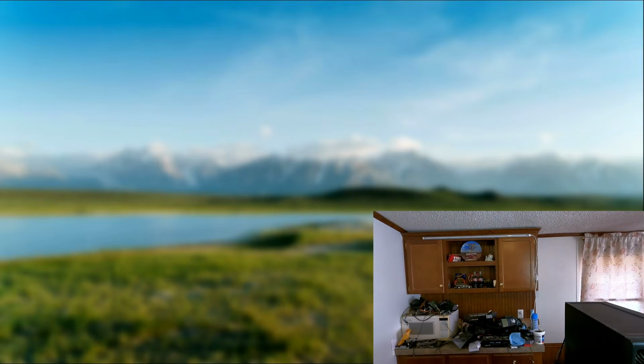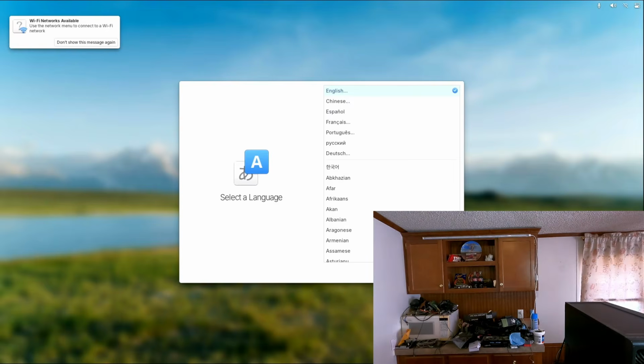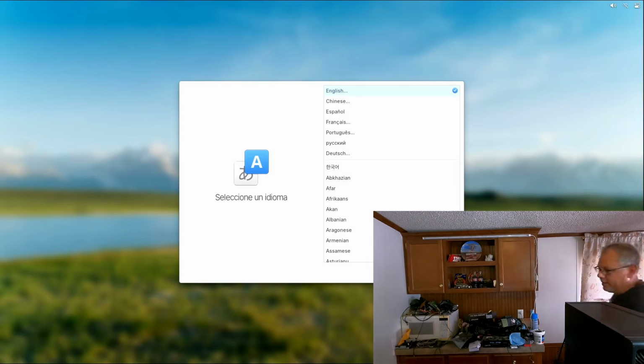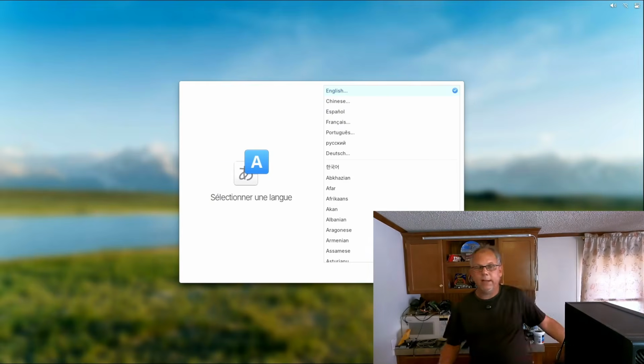Wait, as soon as I walk away, the screen goes black for a second. There we go. As soon as I threaten to walk away, you see how that works? I threatened it and there it was.